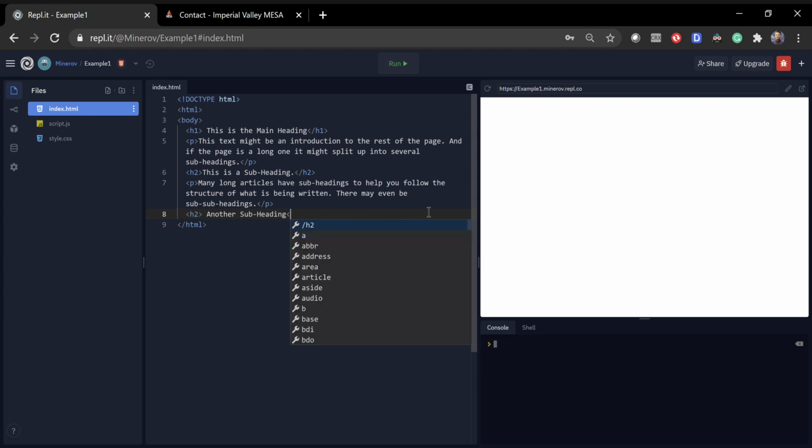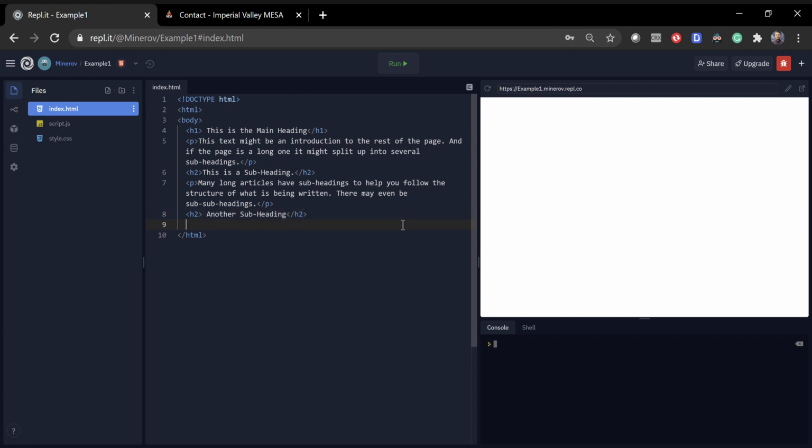Then we close it down with H2, and don't forget that forward slash, like I almost did. And that is pretty much it.